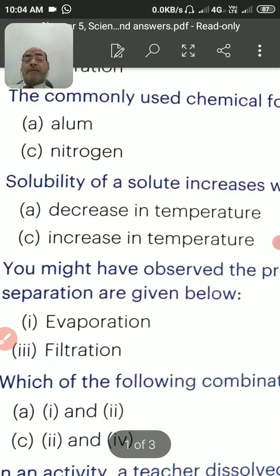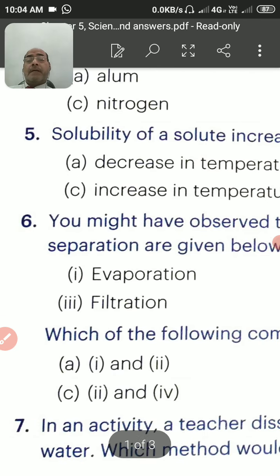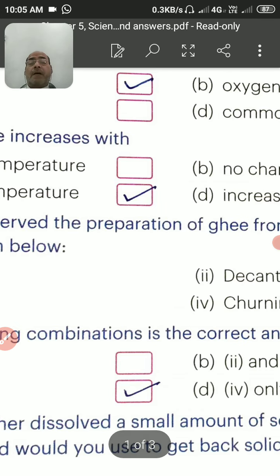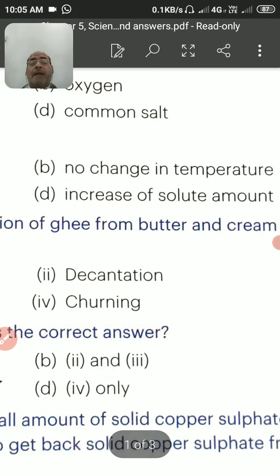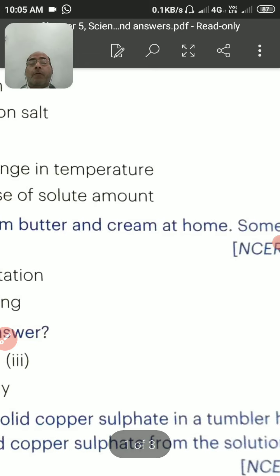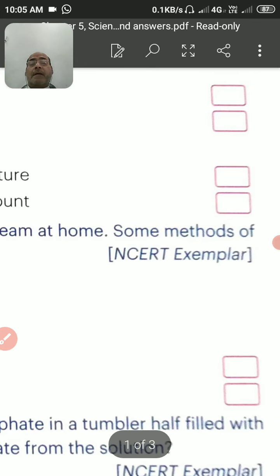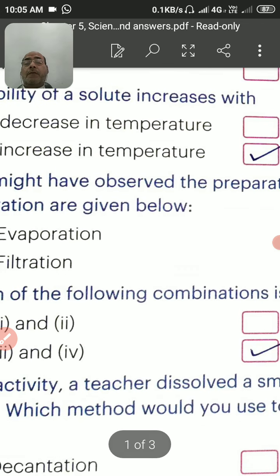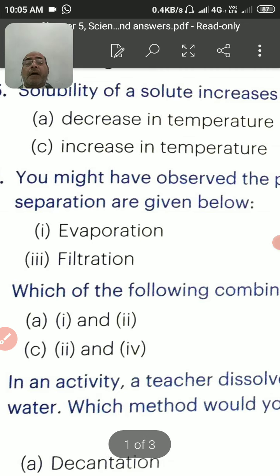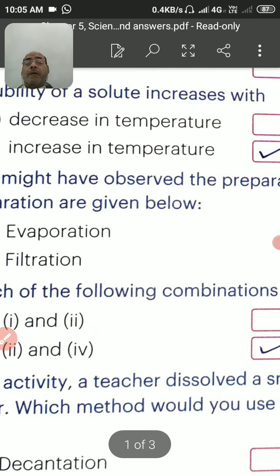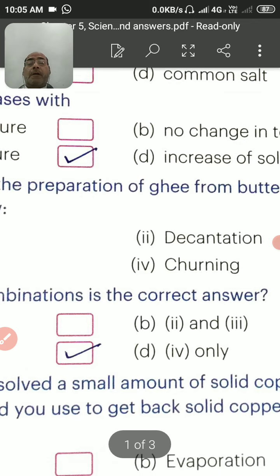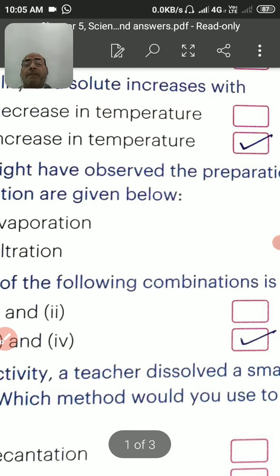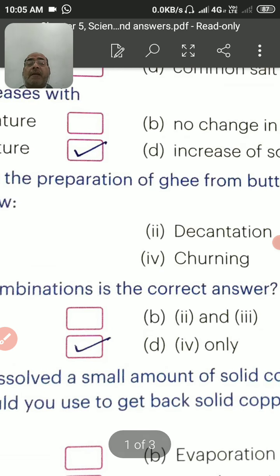Dear student, come to this one: you might have observed the preparation of ghee from butter and cream at home. Some methods of separation are given below. Number 1, evaporation, number 2, decantation, number 3, filtration, and number 4, churning.